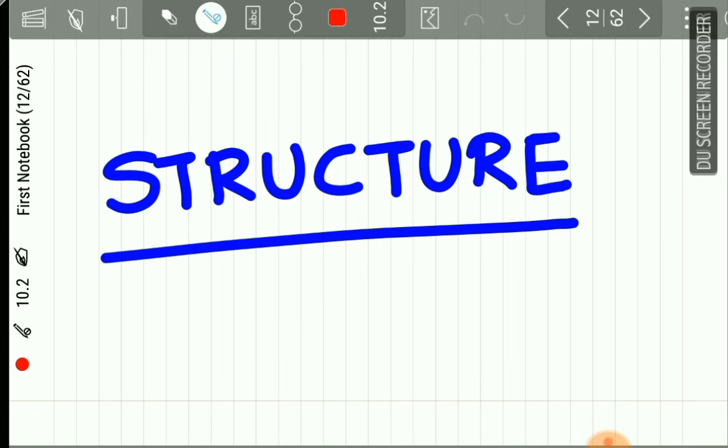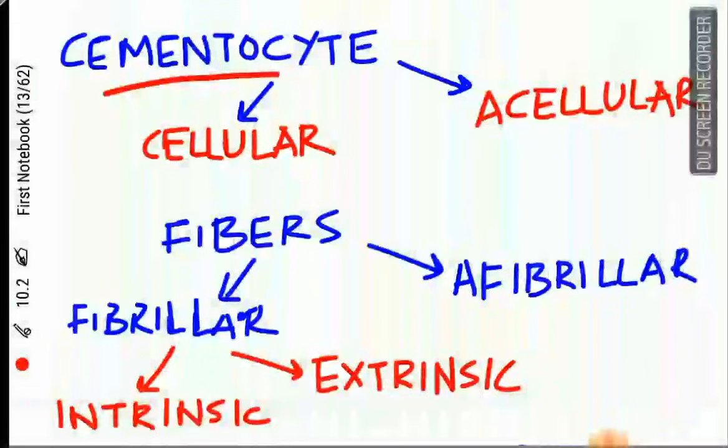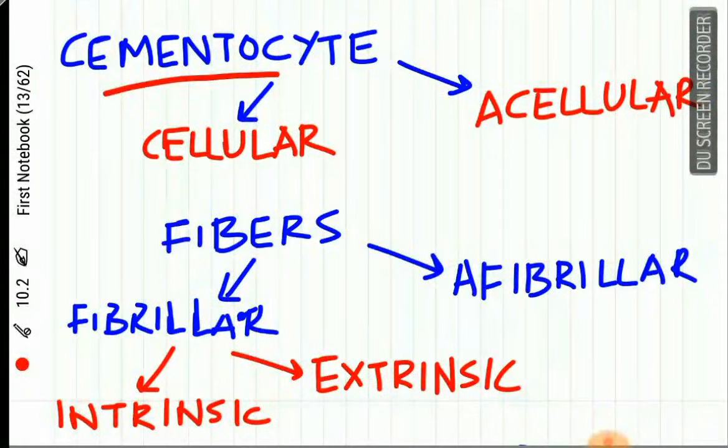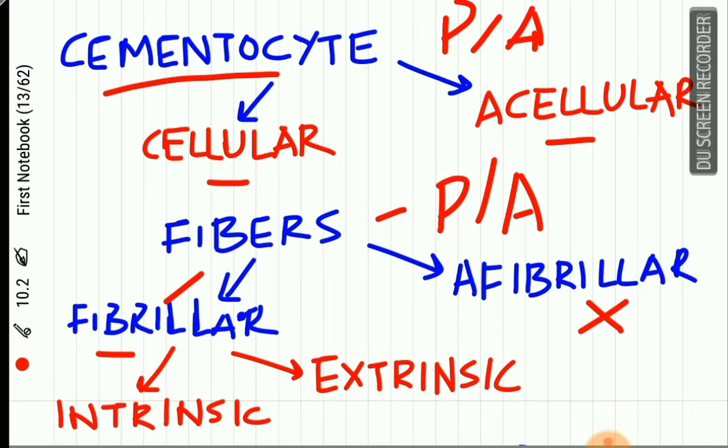Now, coming to the structure of cementum, the cells which form the cementum are called cementocytes. Now, depending upon whether the cementocytes are present or absent, the cementum is divided into cellular cementum and acellular cementum. The fibers are also present, and depending on the presence or absence of fibers, the cementum is classified into fibrillar cementum and afibrillar cementum. Fibrillar cementum contains these fibers, while the afibrillar cementum does not contain the fibers.